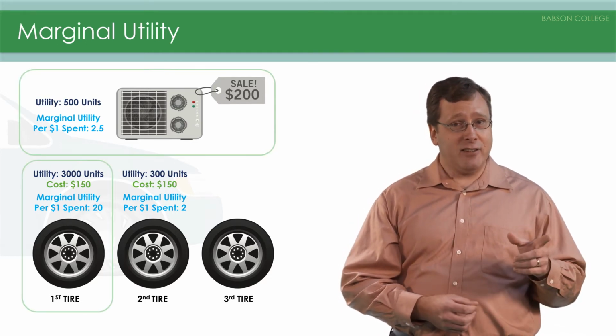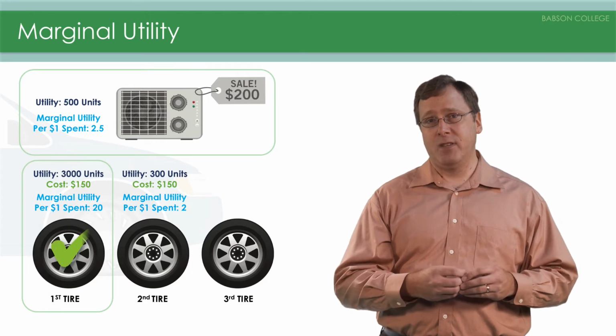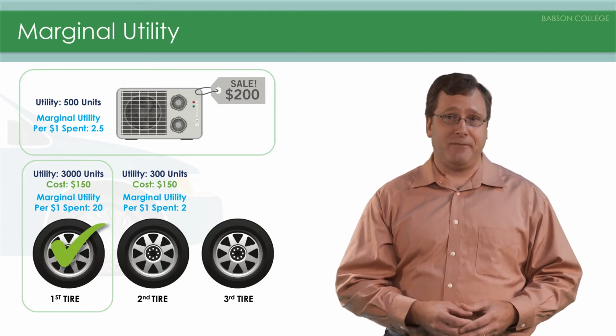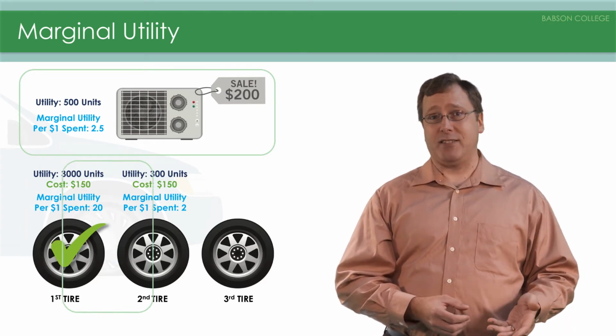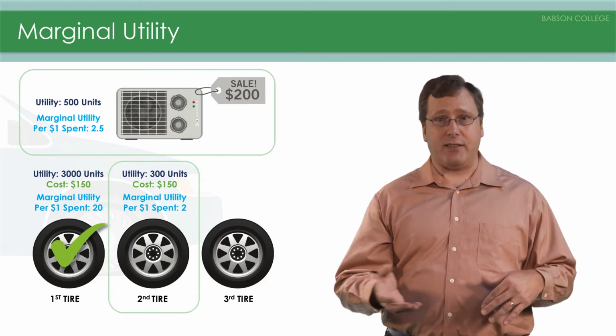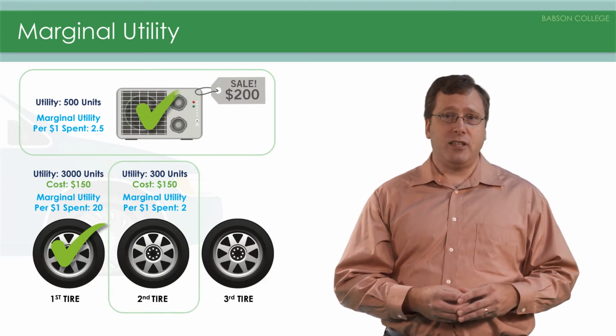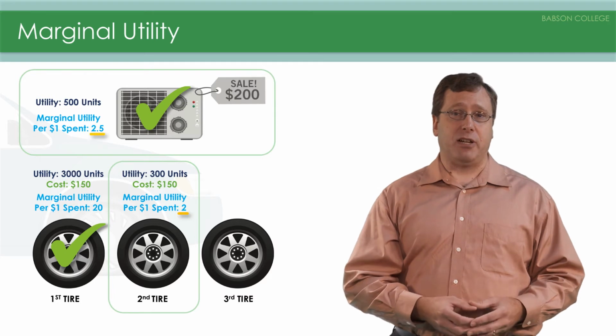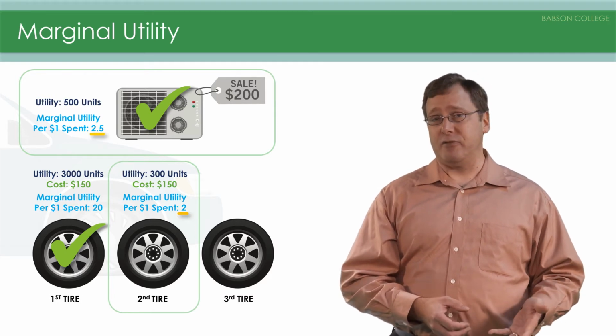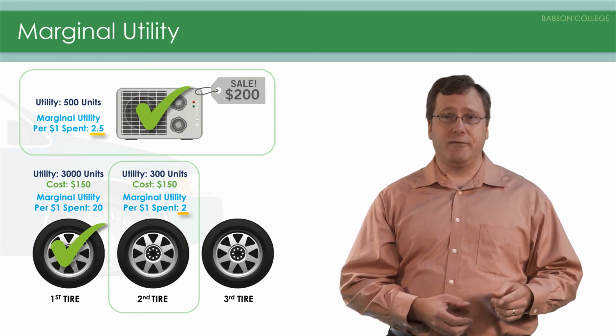Do you get the tire, or do you get the air conditioner? The tire is clearly better. Now, you could get a second tire to have a spare, or get the air conditioner. The air conditioner is the better use of your money. At a price of $150, you want one tire.